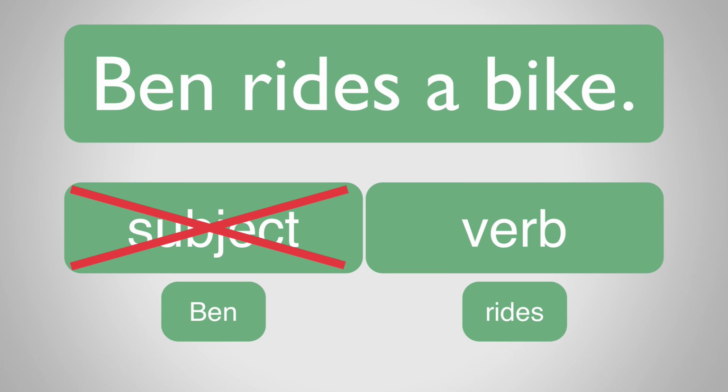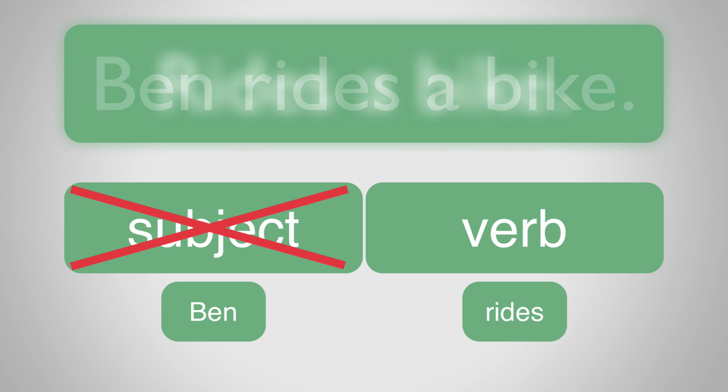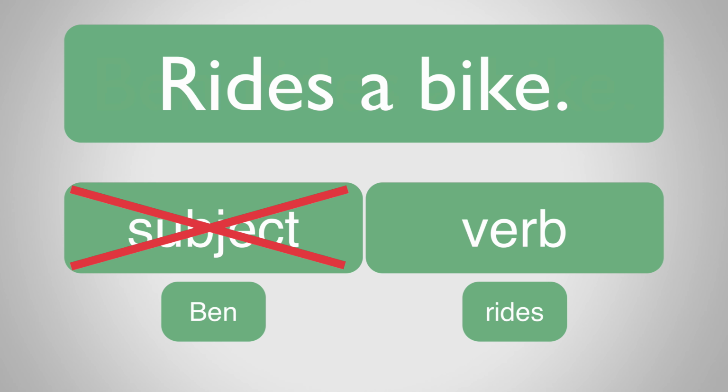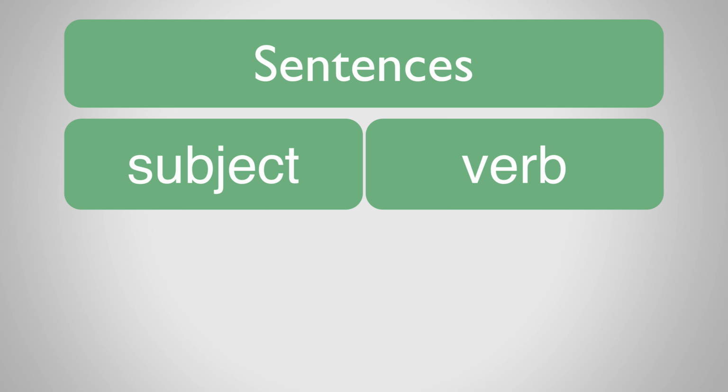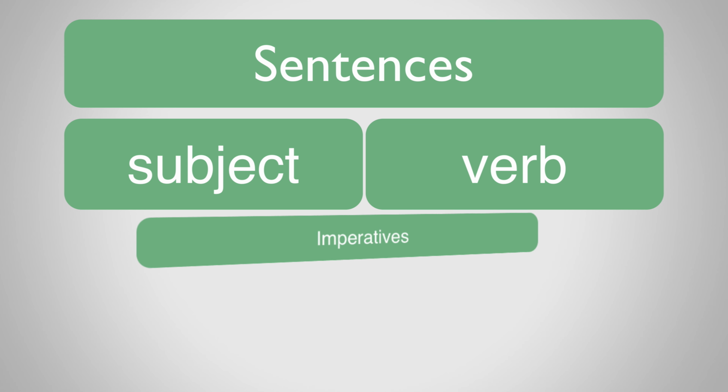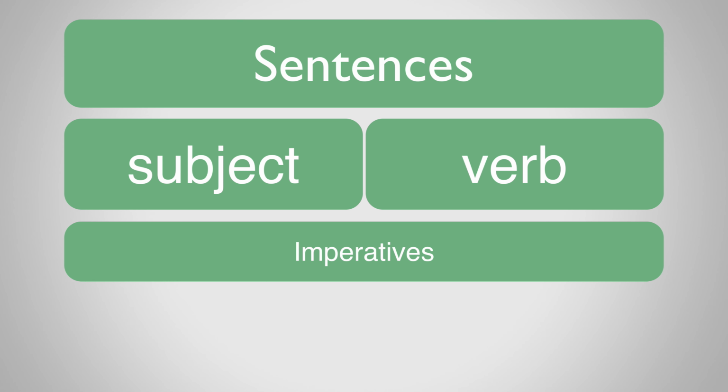Equally, if we take the subject out of the sentence, it would leave us with rides a bike. And again, it just sounds odd. There's something missing. So all sentences must contain a verb, and nearly all sentences must also contain a subject. There's one exception to this rule, and that's when imperative verbs are used by themselves.